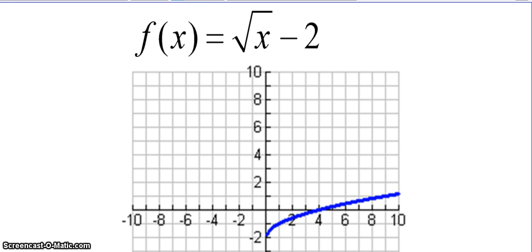Alright, same thing. I want you to think about how did this function f of x equals the square root of x and then minus 2, how did that change from the common function? Pause the video, write down your description.